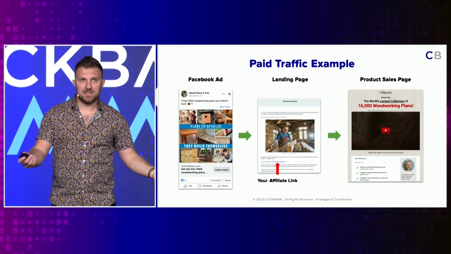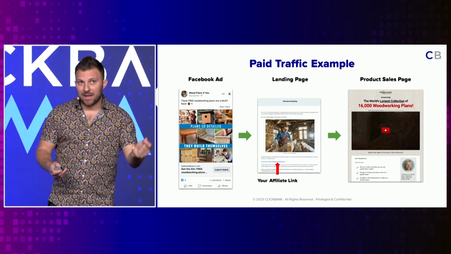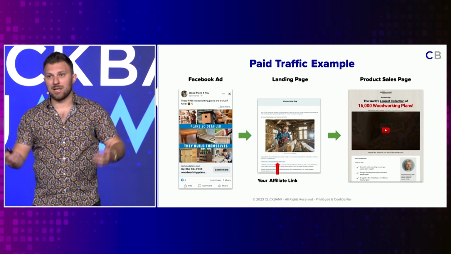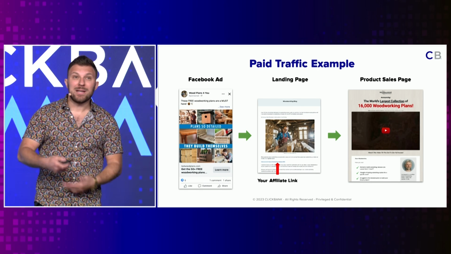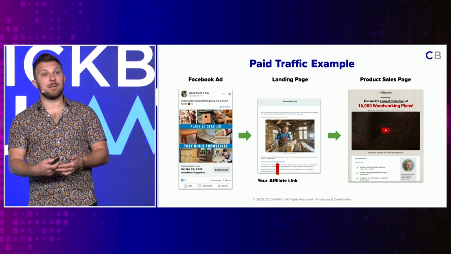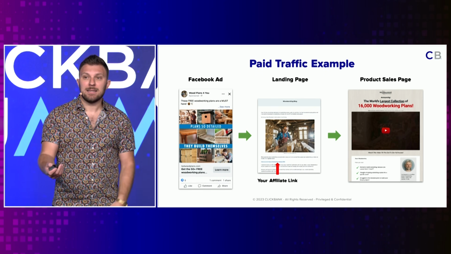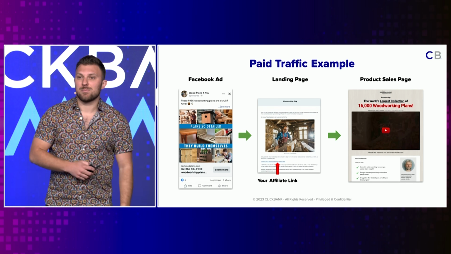You are paying for the instant exposure, right? You're paying for that instant gratification where you can expose your content right away. Free traffic, right? Takes time to kind of build this up. You're kind of hoping and praying that people click on it and see it and that the algorithm recommends it, right? Here you're paying for the instant exposure.